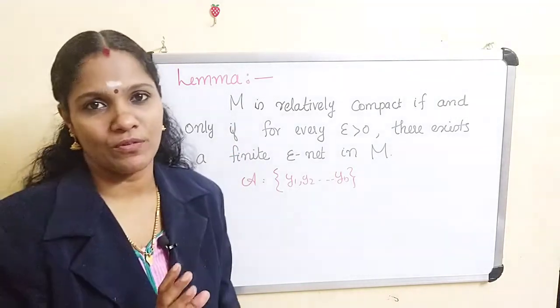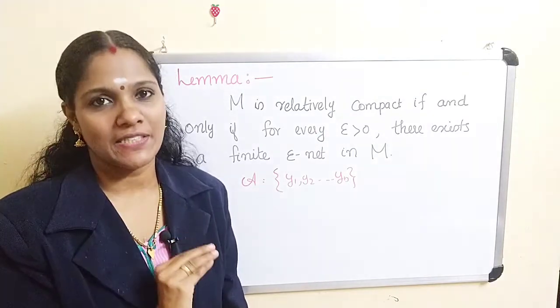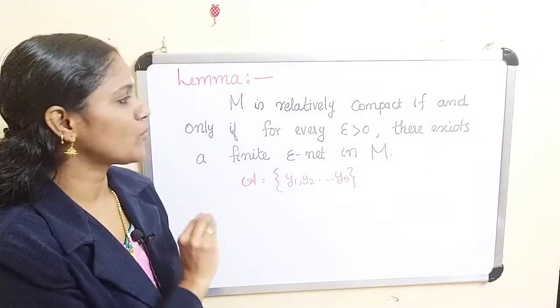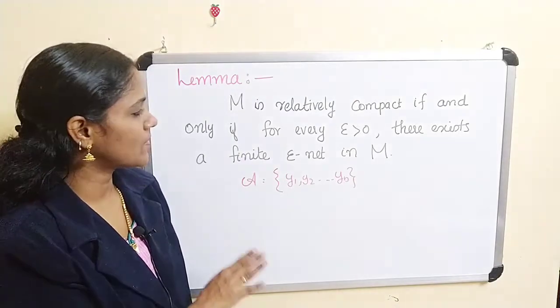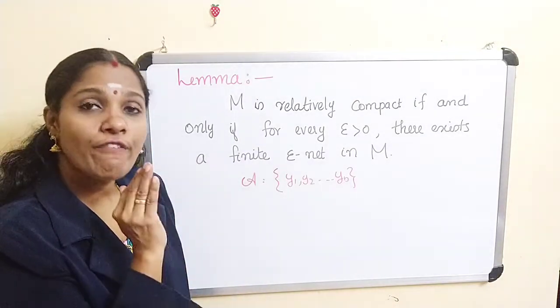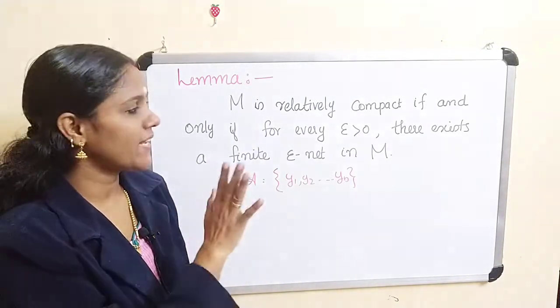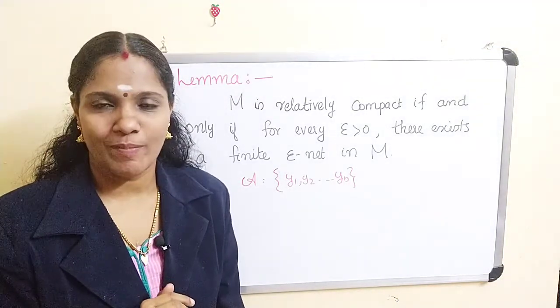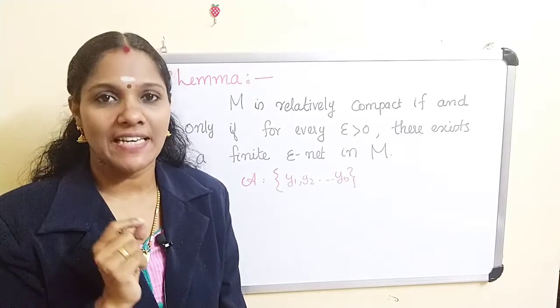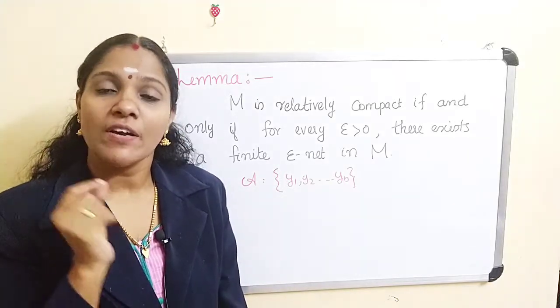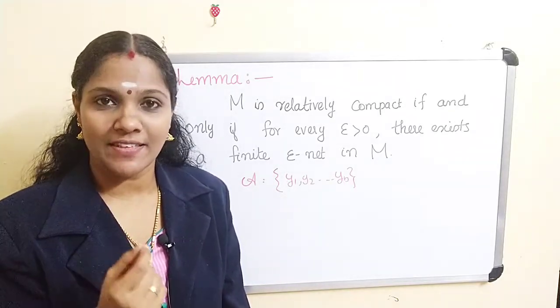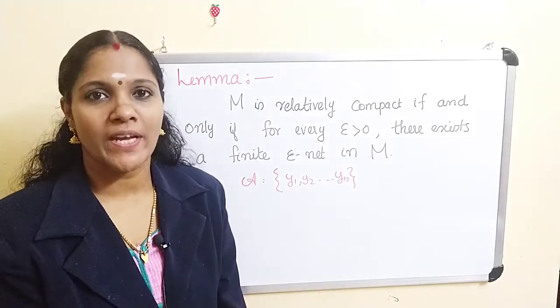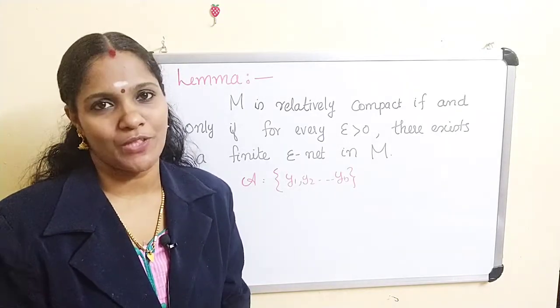First suppose that M is relatively compact, and we have to prove that for every epsilon greater than 0, there exists a finite epsilon net in M. Now what is the meaning of a relatively compact set? M is relatively compact if every sequence xn belonging to M has a Cauchy subsequence.